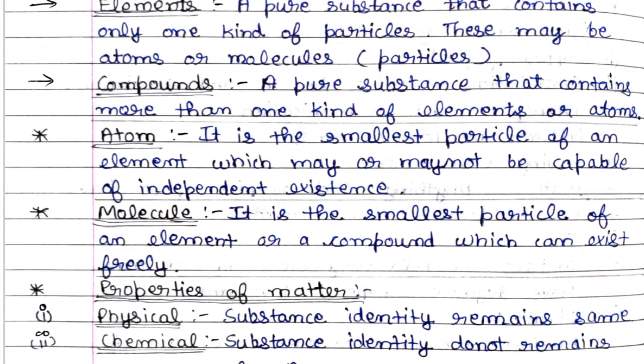Properties of matter. There are two types of properties of matter, physical and chemical. We have discussed physical, and chemical also we have discussed above. So now let us know more about them. In a physical change, the substance's identity remains the same. In a chemical change, the substance's identity does not remain the same. Understood this?